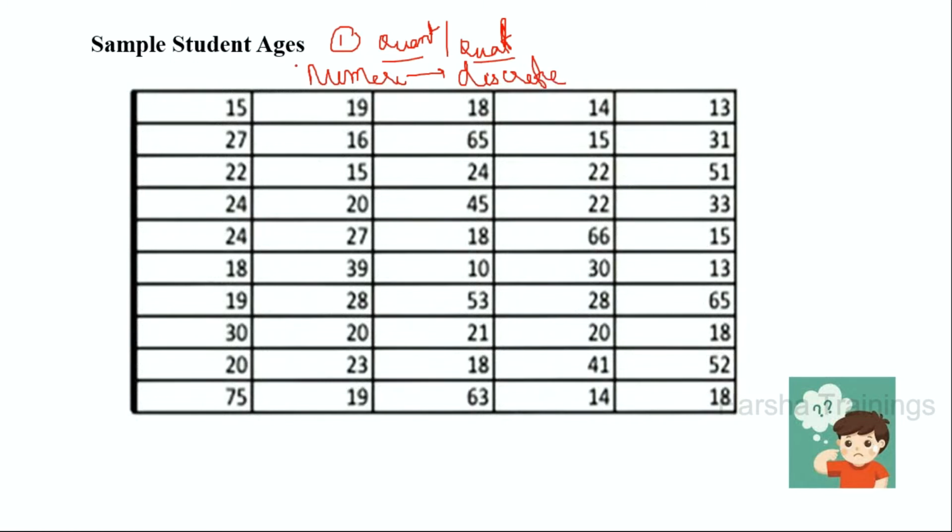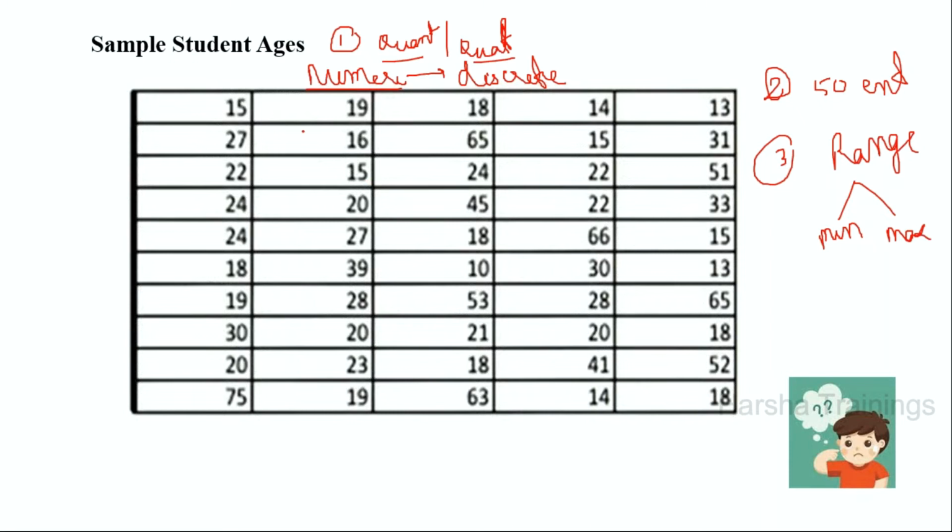Here, whatever data I'm seeing in this table is numeric data. My second observation is that I have 50 entries in total. And what is my third observation? Whenever you are taking numerical data, first you have to consider the data in the form of a range. In the range, you should take the minimum value and the max value.